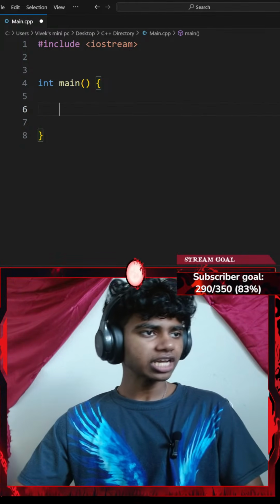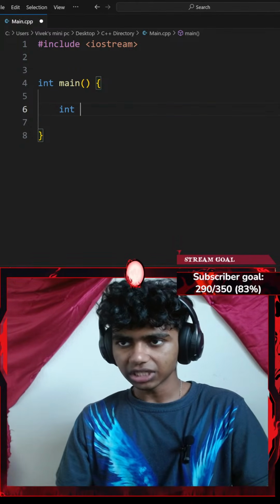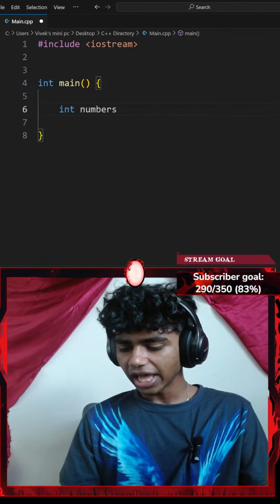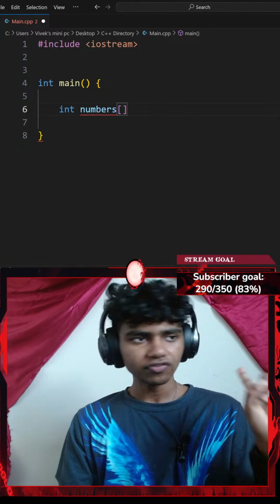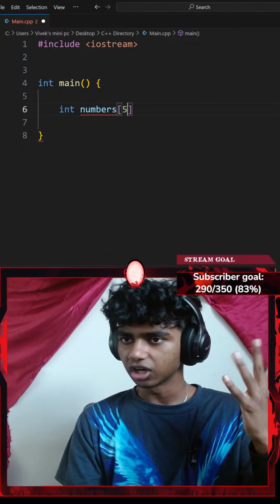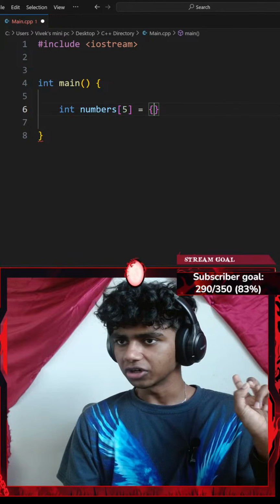Okay, perfect. Next up, let's read the instructions. Create an array of integers. So I'll go with something like int numbers. And to create an array, we go with a pair of square brackets and the size of the array. So it says 5 integers, so I'll go with 5, which is going to be equal to, okay, a pair of curly braces. What's that?